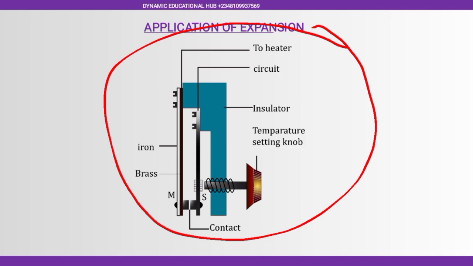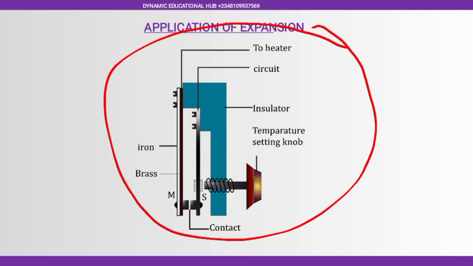If there is nothing that will stop the flow of current, that element will continuously increase in temperature, and the iron will be burning our clothes if we don't have any device that will checkmate the current getting to the element.